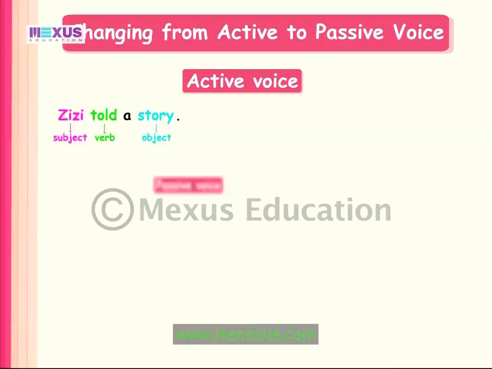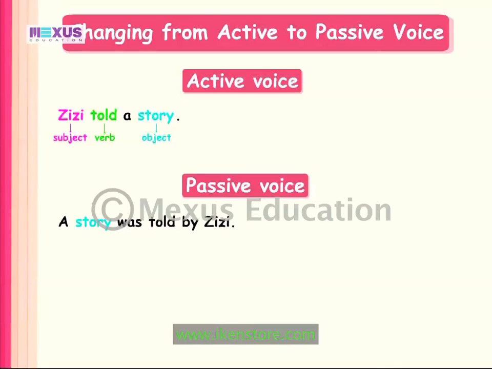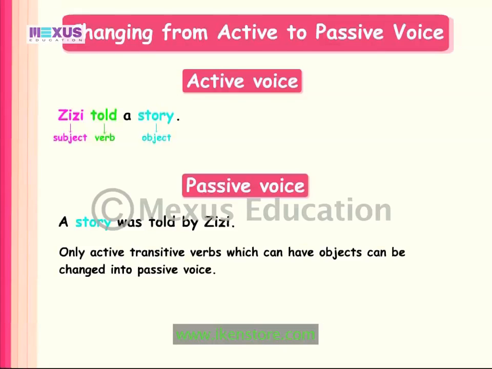When changing the voice from active to passive, the object story of the active verb now becomes the subject of the passive verb. So the sentence in the passive voice becomes: A story was told by Zizi. It therefore follows that usually only active transitive verbs, which can have objects, can be changed into passive voice.